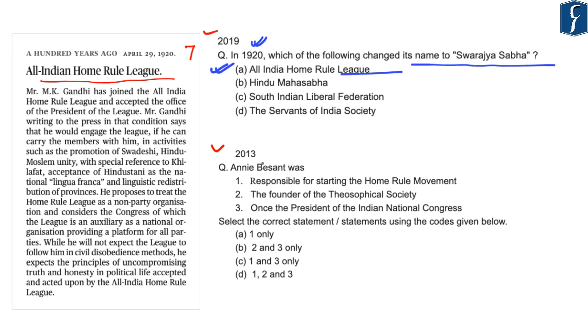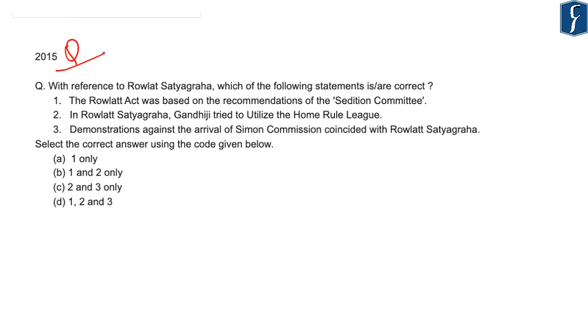Further, in 2013, the question was: Annie Besant was first responsible for starting the Home Rule movement, second the founder of the Theosophical Society, and third once the president of the Indian National Congress. In this, the second option is incorrect as Annie Besant was not the founder of the Theosophical Society. So here the question was to select the correct statement or statements using the codes given below. The correct answer was C, that is 1 and 3 only.